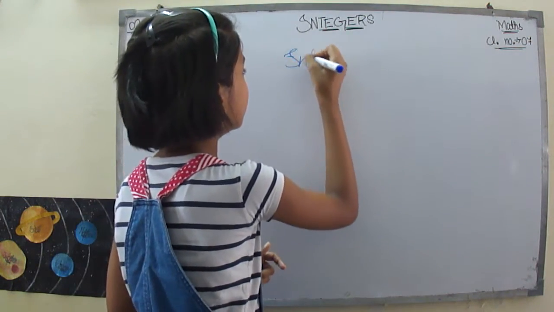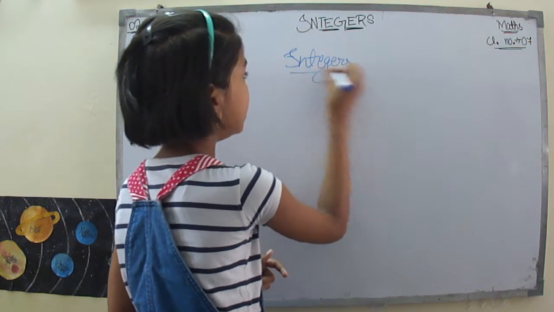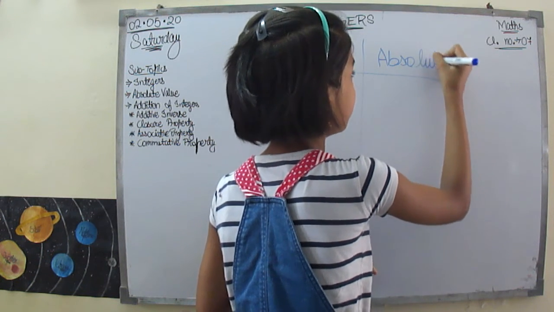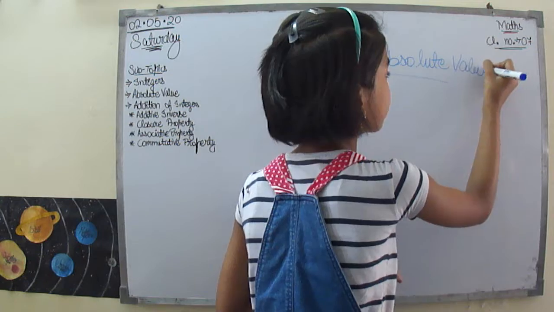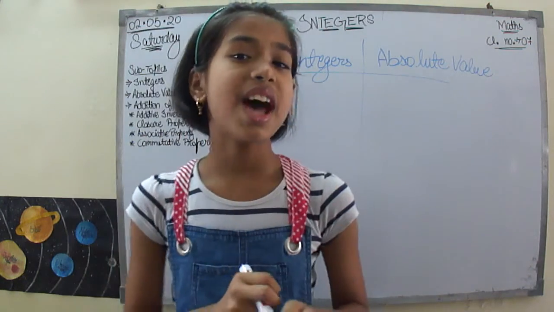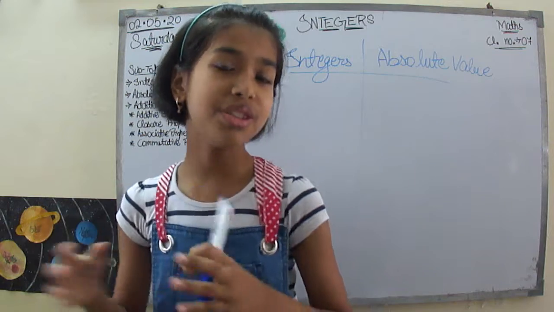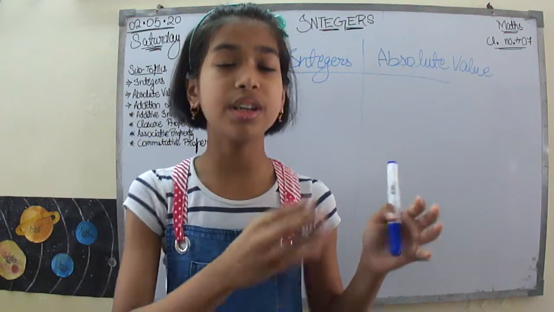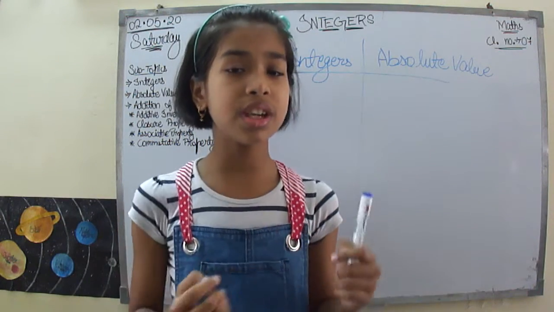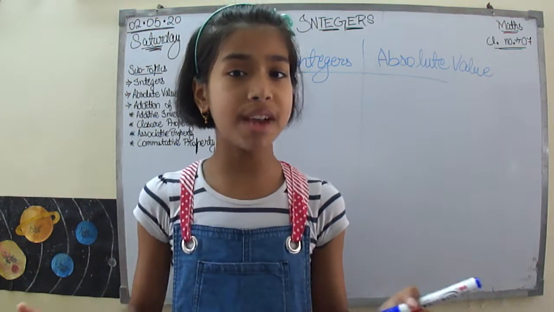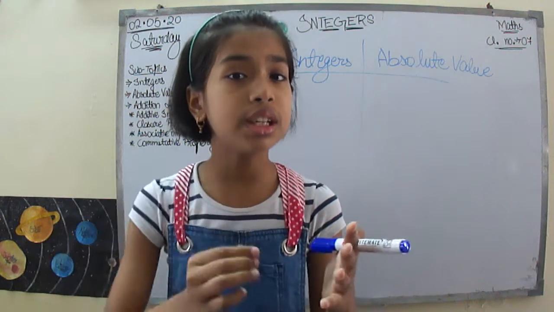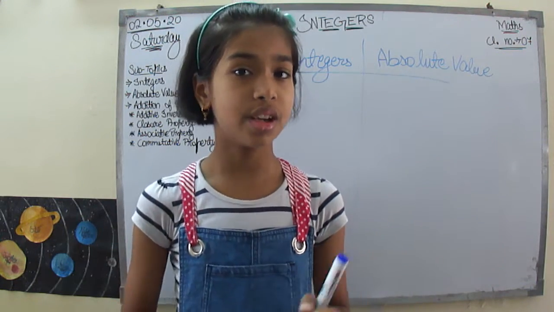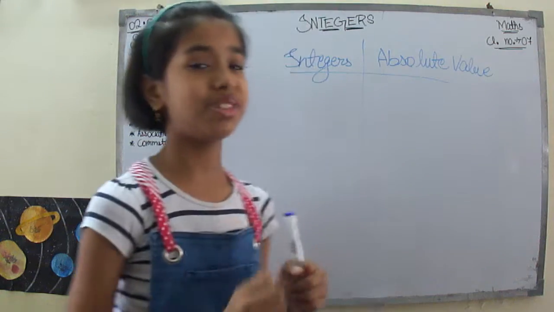Firstly, I will take here any random integer, and over here I will write the absolute value. So firstly, what is the absolute value? What does the absolute value do? The absolute value ignores the sign of the number. If it is positive or negative, it does not matter in the absolute value. The absolute value only focuses on the number, not the sign. What I mean? Let me tell you the examples of that.